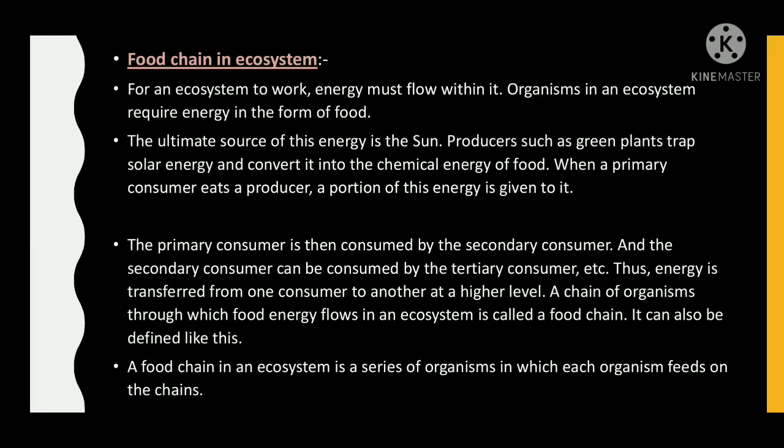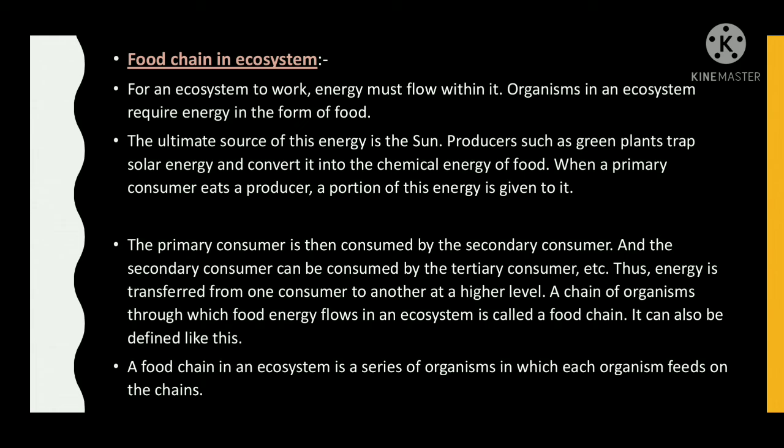Food chain in ecosystem. For an ecosystem to work, energy must flow within it. Organisms in an ecosystem require energy in the form of food. The ultimate source of this energy is the sun. Producers such as green plants trap solar energy and convert it into the chemical energy of food.